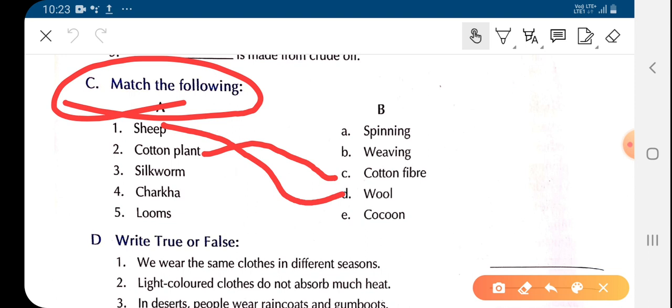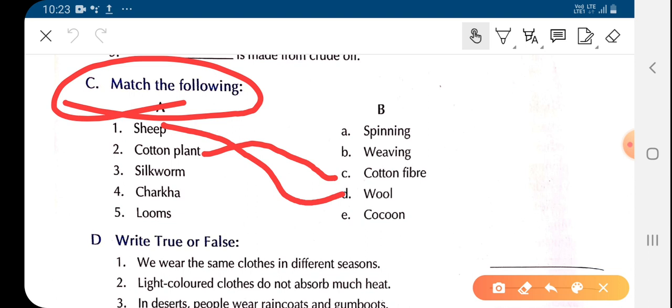By wrapping the thread around itself, it creates a kind of shell-type structure, and it uses this shell-like structure as a house, and it lives in this house, and this particular structure is called cocoon. This is the cocoon which gives us silk.